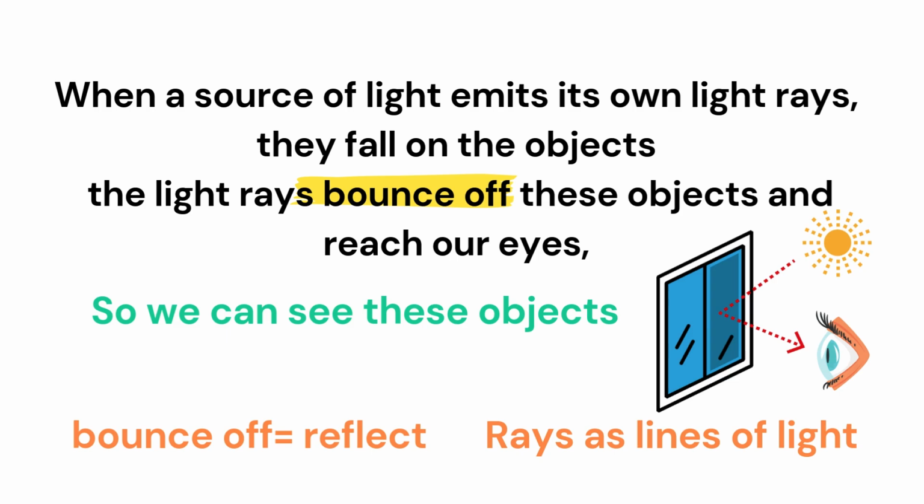So the source of light emits its own light rays, these light rays fall on the objects, and the objects reflect the light rays that reach our eyes, and now we can see the objects.